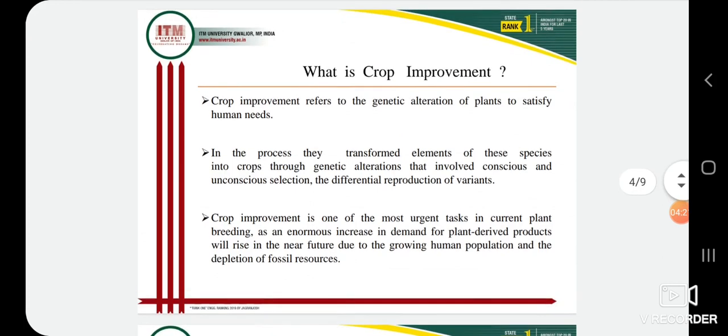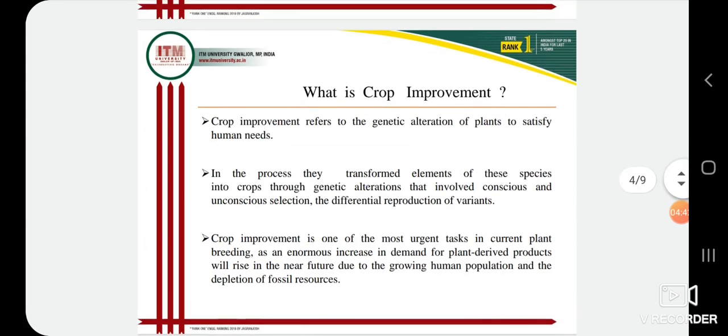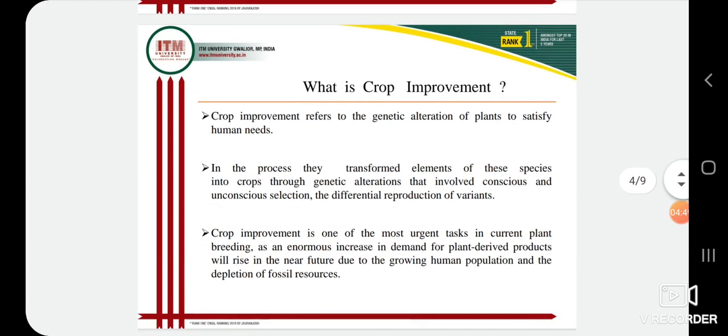Or we can say that crop improvement is a plant breeding technique which brings genetic variability. When we genetically alter the plant, definitely genetic variability will be created in the plant, which improves the cultivar with superior genotypes, through which we can increase our yield.